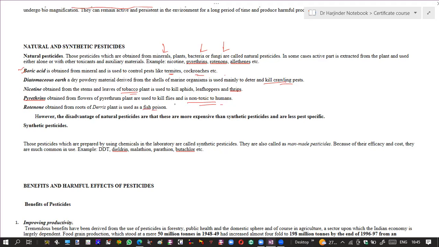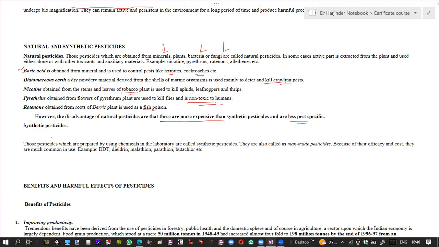Now, there are a number of advantages of these natural pesticides, as they are free from synthetic chemicals, but at the same time, they have certain disadvantages. The main disadvantage of these natural pesticides is that they are much more expensive, since they have to be extracted from natural resources, so they are more expensive than synthetic chemicals. At the same time, they are less pest specific. That means their effect is less as compared to synthetic chemicals, and they can kill other pests apart from the target pests.